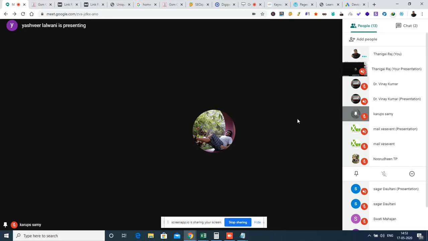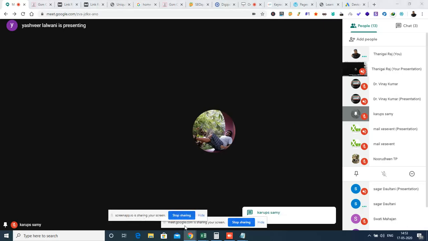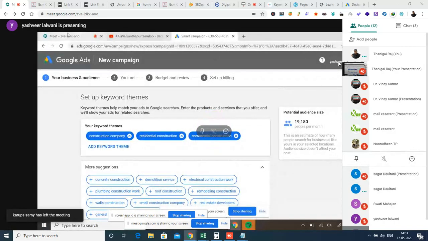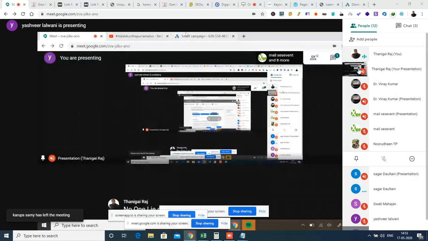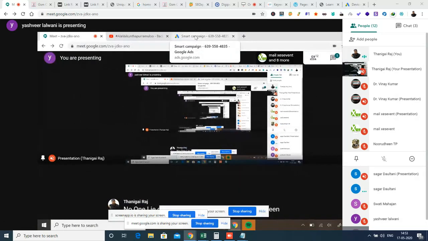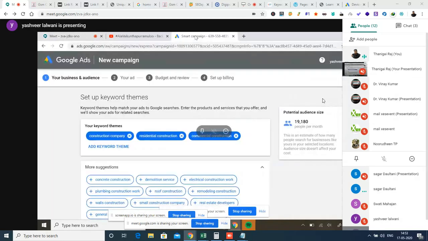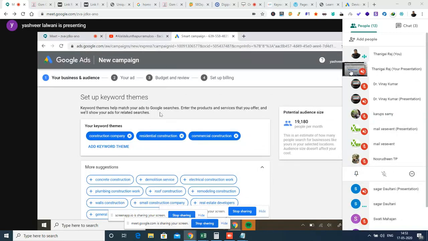If you want to see my screen, in the second Tanigai Raj there is a small icon like a screen.